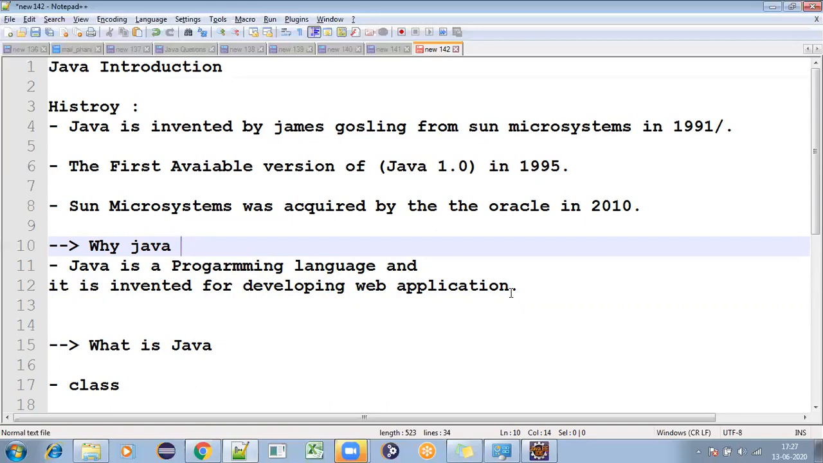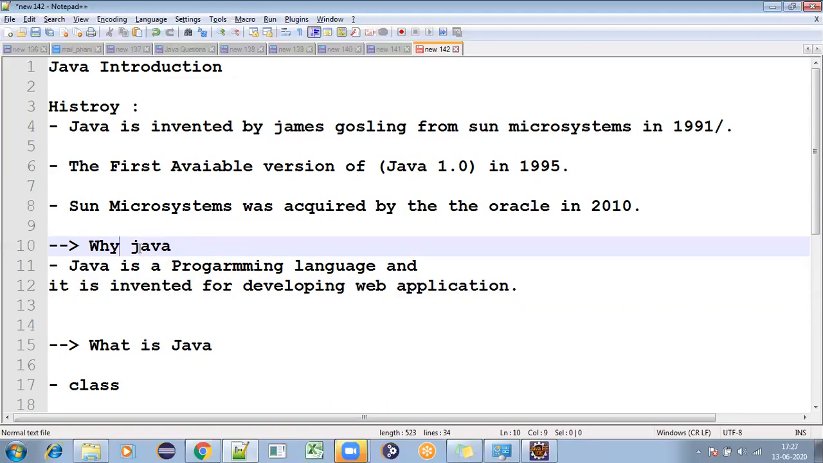Okay, and when it comes to why only Java, you will understand once we get to the picture of what the purpose is and why we are going to choose the Java language here.